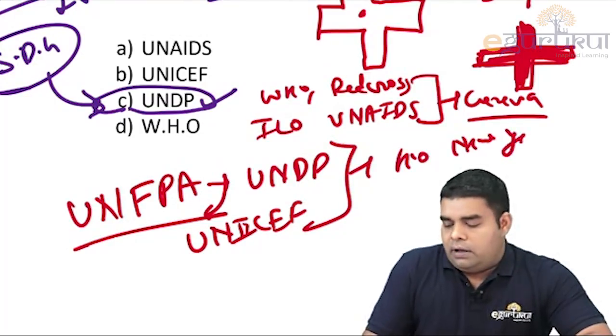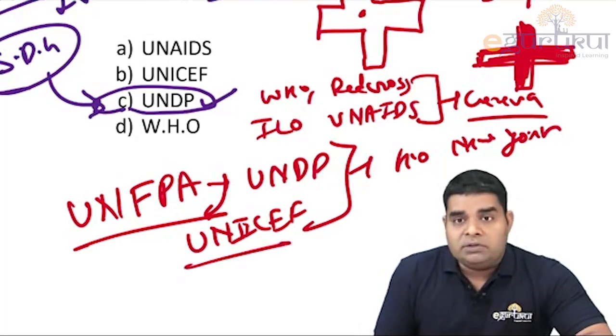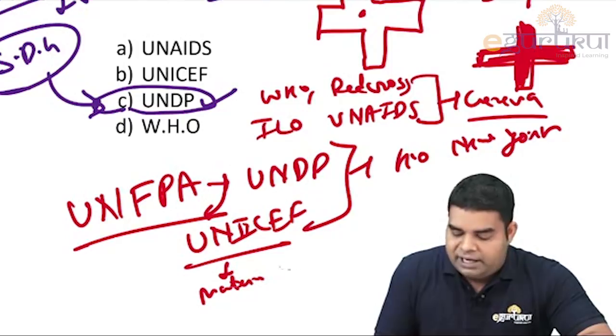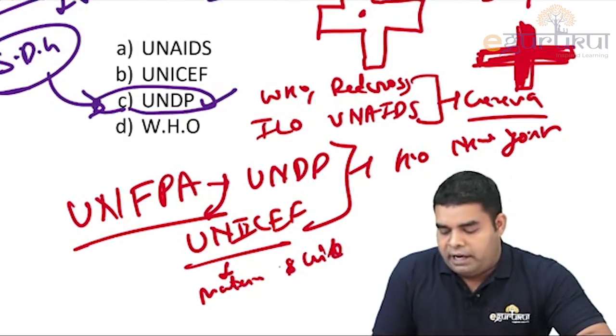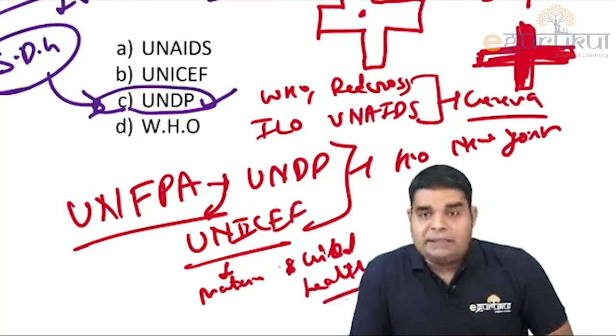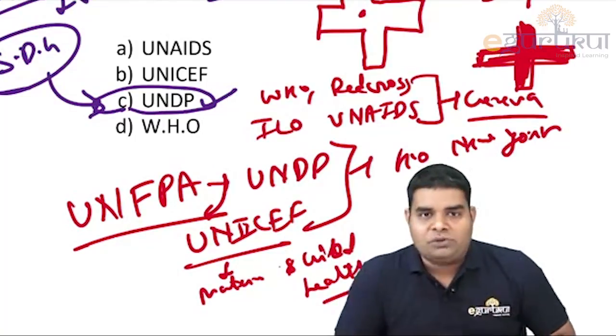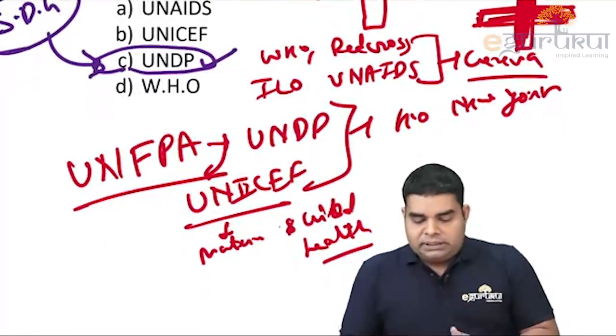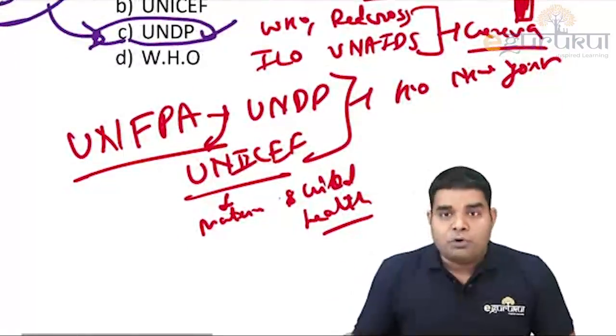Okay, and this United Nations Children's Emergency Fund is working on only maternal and child health nowadays. So if you see a logo of mother and child, that is UNICEF usually, or the Janani Shishu Suraksha Yojana also has mother and child in the logo. Okay, so these three have organization in New York.